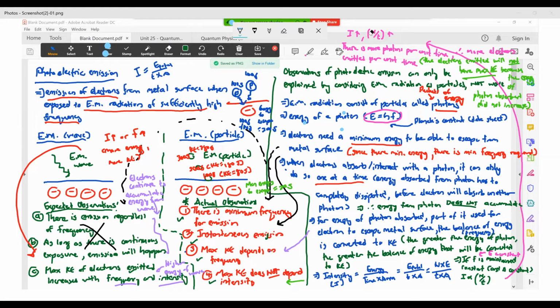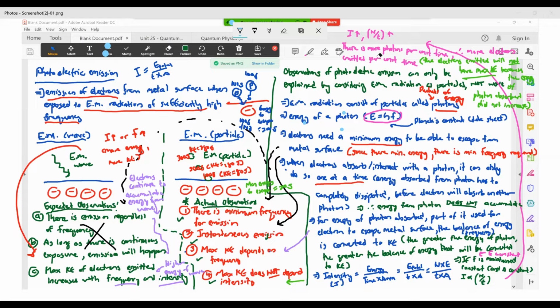This one will tell you that if you have increased intensity, you actually have more photons per unit time. There are more photons that are incident on your metal surface. So this in turn leads to more electron emission also. Okay, so you have more photons per unit time incident on your metal surface. That means you have more of them being absorbed by the electrons. You're going to have more electrons emitted per unit time.